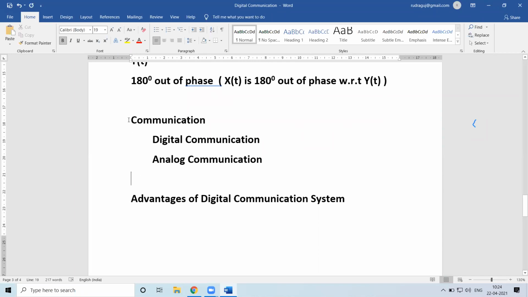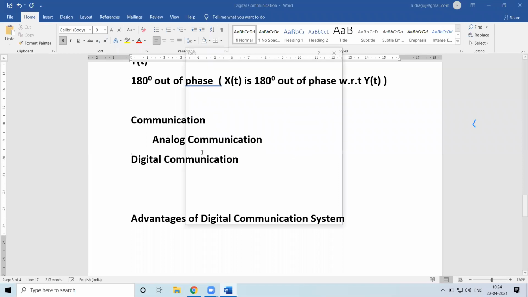This I had already discussed, but once again we'll go over these two. When we speak of communication, it is nothing but transmission of information from the transmitter end to the receiver end. Communication can be either analog or digital.